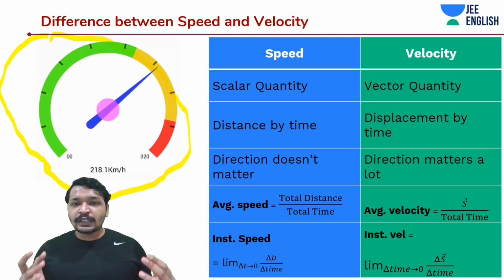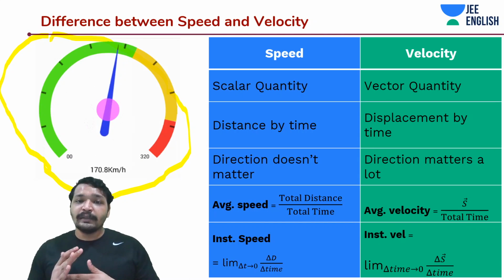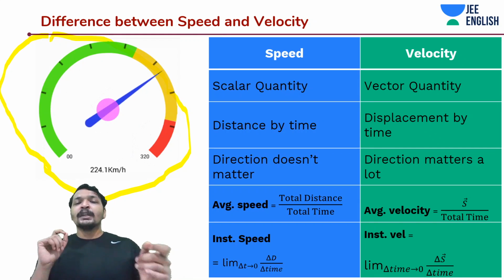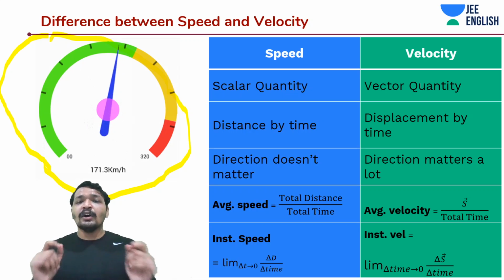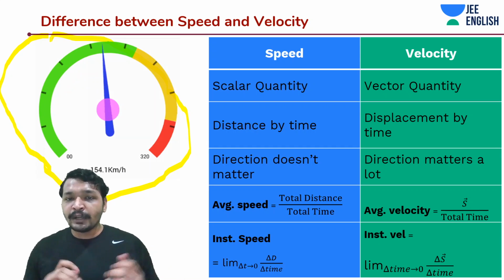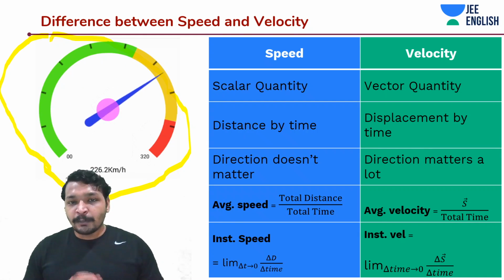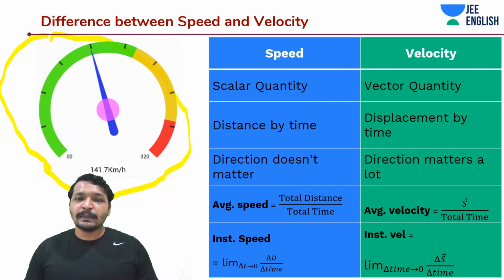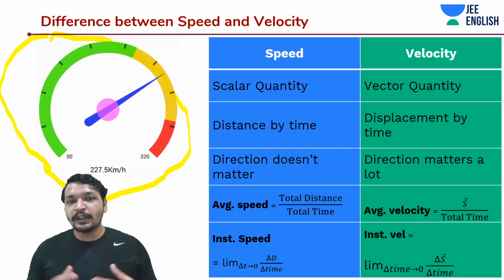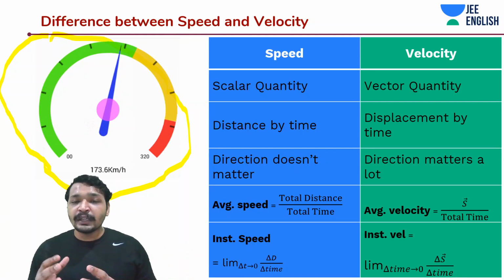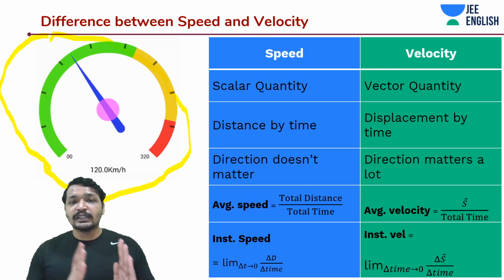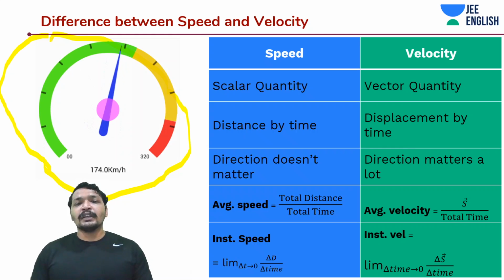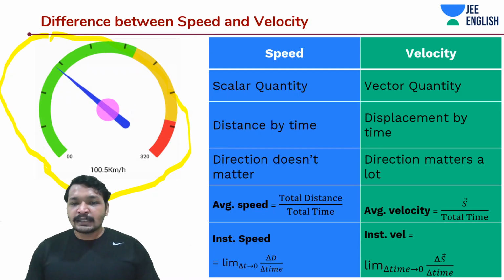And what about average velocity? Displacement by total time. So you are not going to call it total displacement, just the displacement. That means the length of the path between the final point and the initial point. If someone is talking about total displacement by total time, that also means it is displacement by time, because there is no meaning of total displacement. So what they are trying to mean over there is they are trying to add these individual displacements. So it's a vector quantity, right? Once you start adding them, the entire quantity will come to displacement. It's really that simple, guys.